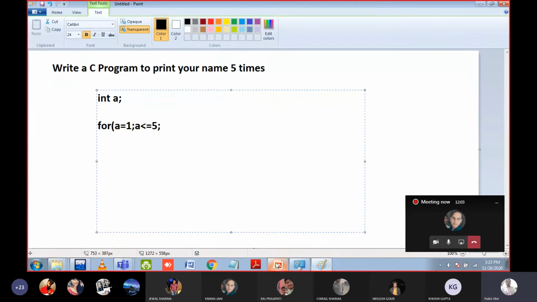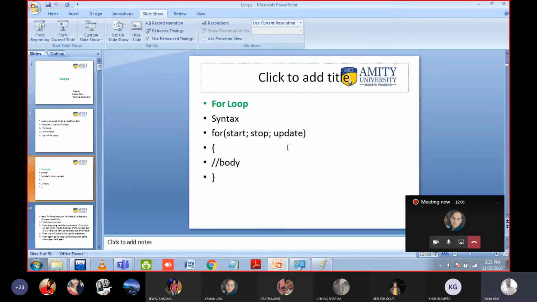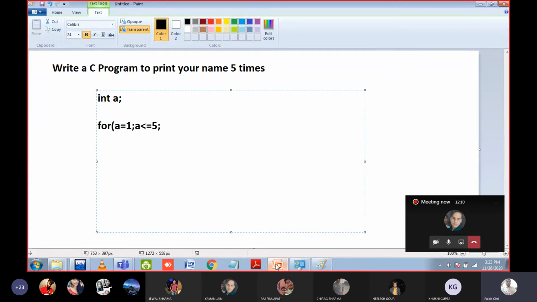Then again semicolon. Then you can see here we have update. Update means the next number. For example, let us suppose you want to write your name 5 times on a page. Then you will write 1 your name, 2 your name, 3 your name, 4 your name, 5 your name. It means in every line you are also writing a serial number. So serial numbers are from 1 to 5. The starting is 1, the stopping is 5.